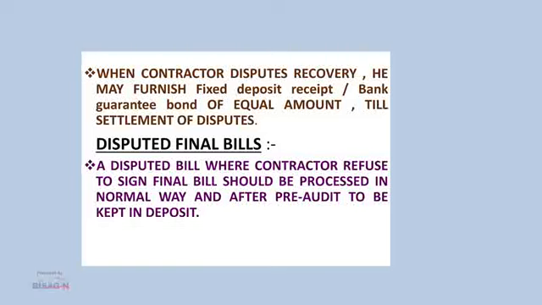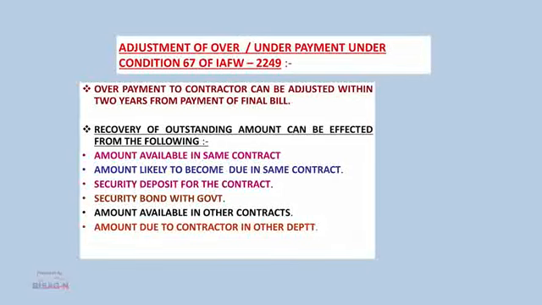What about disputed final bills? If the contractor disputes the final bill and refuses to sign it, a disputed bill where the contractor refuses the final bill should be processed in the normal way and, after pre-audit, kept in deposit. In case any overpayment is found in the final bill, then it can be adjusted under condition 67 of IAFW 2249. Overpayment to the contractor can be adjusted within 2 years from payment of the final bill.